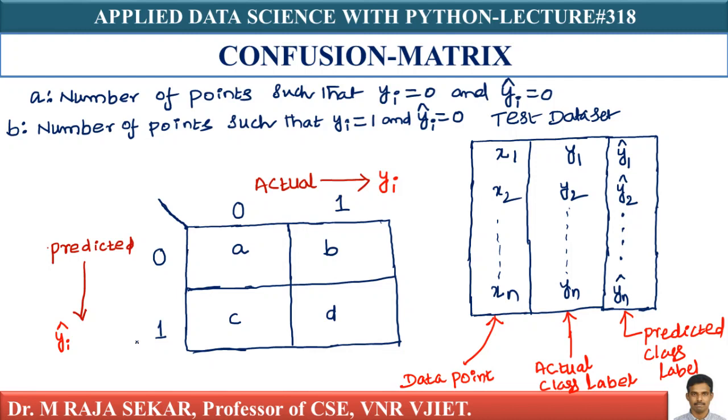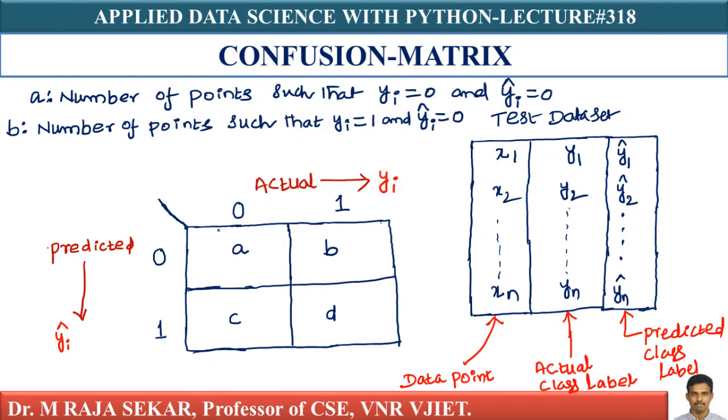This is the binary classification setting. If you have a multi-class classification setting instead, you can also draw a confusion matrix. In my next lecture, I will continue my discussion on the confusion matrix.